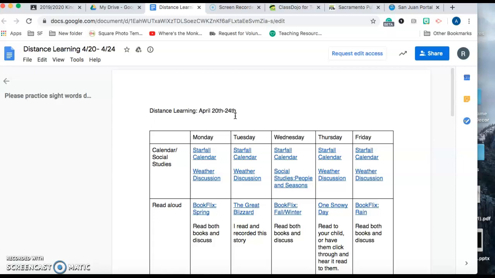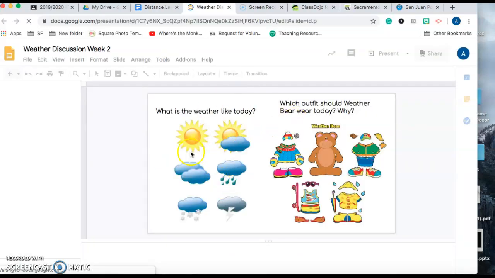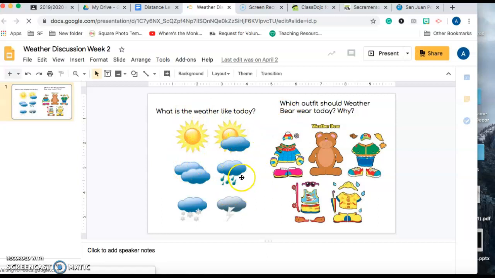Okay. Again, we have calendar work. We have a weather discussion this week, and this weather discussion looks a little bit different. It shows a picture. What is the weather like today? Which outfit should Weather Bear wear today?